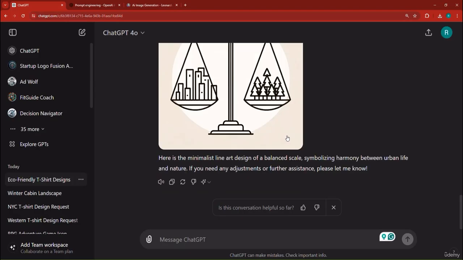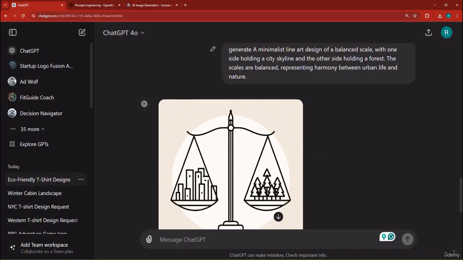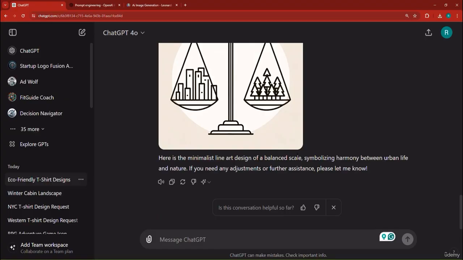Now, here, let's go back. So this is another design. Generate a minimalist line design, a balanced scale. Doesn't look so bad. Looks pretty good.